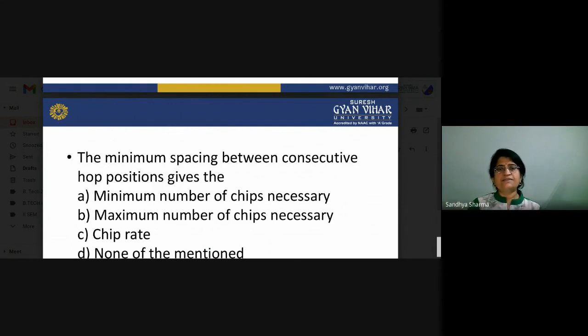So there is a very high security feature. There are two methods: DSSS, direct sequence spread spectrum, and frequency hopping. In this lecture, we will discuss frequency hopping. Either four symbols are transmitted through one frequency, which is slow hopping, or four frequencies are changed in the duration of one symbol, which is fast hopping.